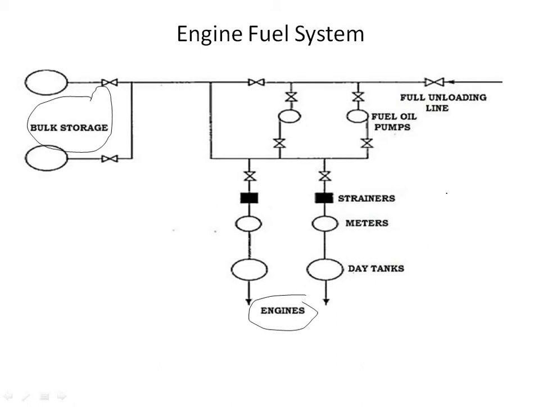It also controls the time of injection, controls the rate of fuel injection, and properly distributes the fuel in the combustion chamber. These are all the functions of the fuel injection system.